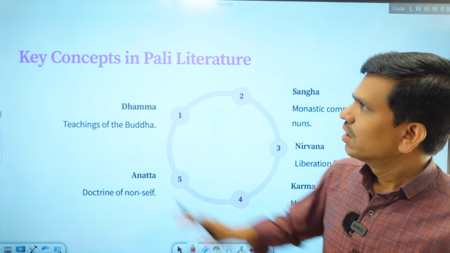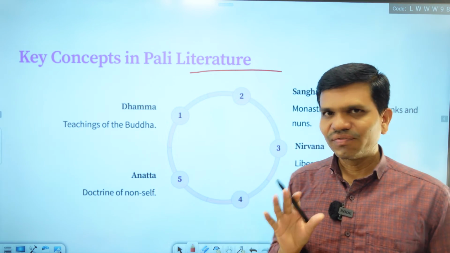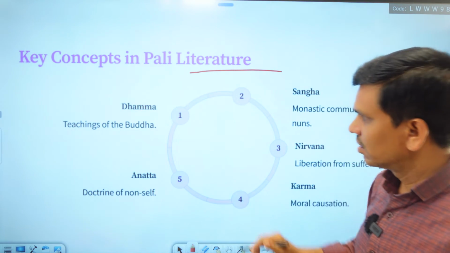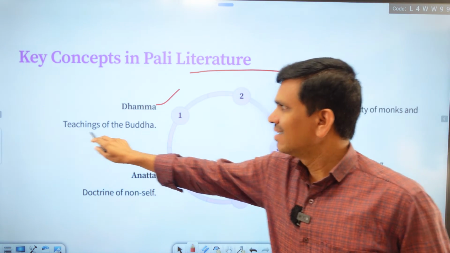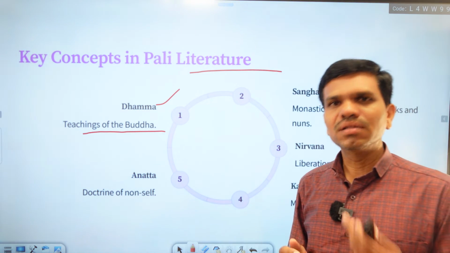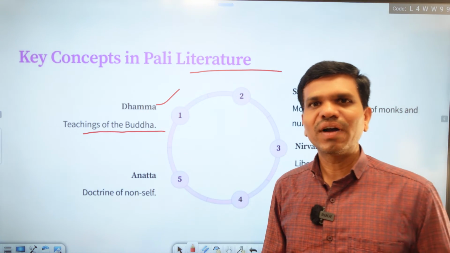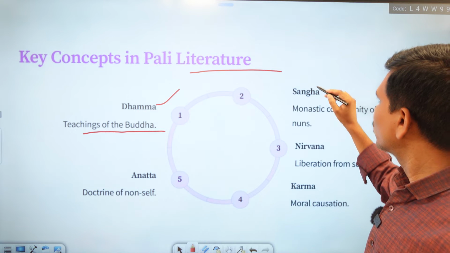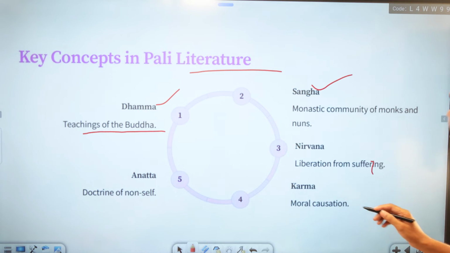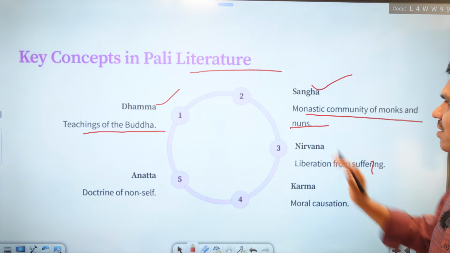Then we have key concepts in Pali literature. What are the key concepts? There are 5 key concepts in Pali literature. The first is Dhamma. Dhamma is nothing but the teachings of Buddha. Dhamma means dharma, means religion. So it is basically a religion in which we find Lord Buddha's teachings, the first thing. Second, we have Sangha. Sangha is nothing but the union, the monastic community of monks and nuns.